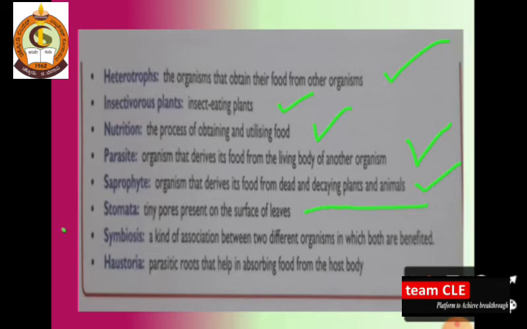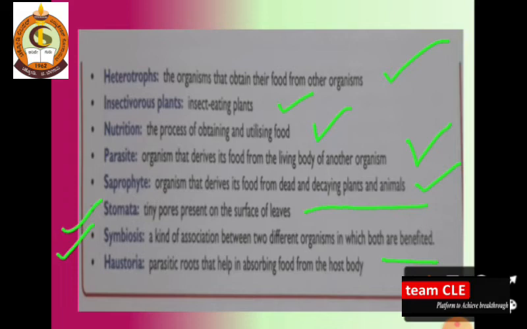What are stomata? These are the tiny pores present on the surface of the leaves. Next is symbiosis, a kind of association between two different organisms in which both benefit. We have discussed the example of symbiotic plants, how plants grow on the surface of a tree and exchange beneficial nutrition with themselves.